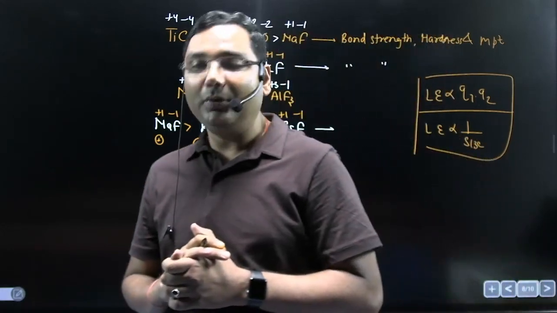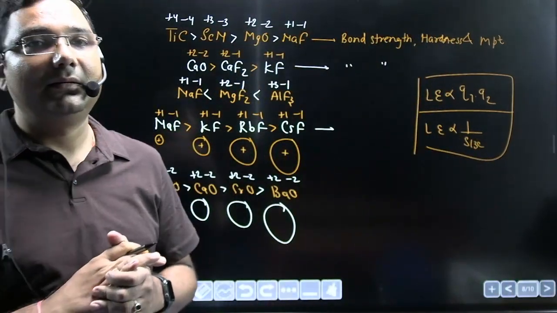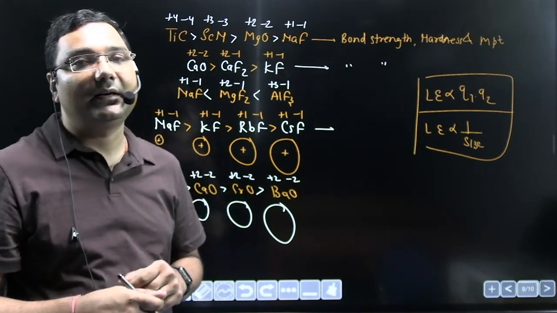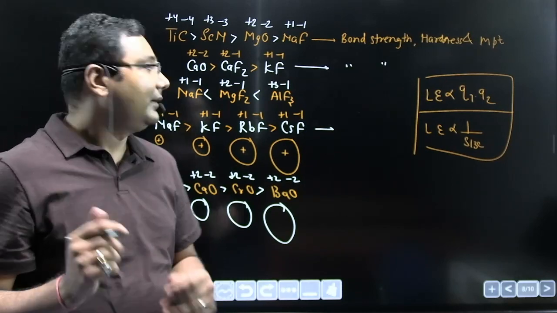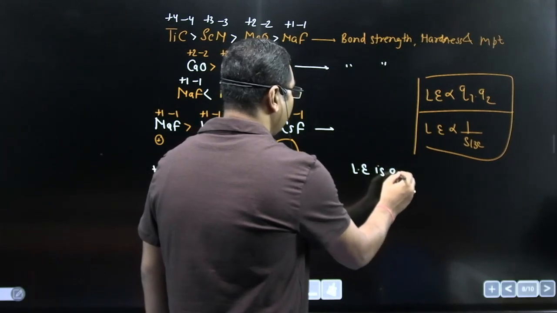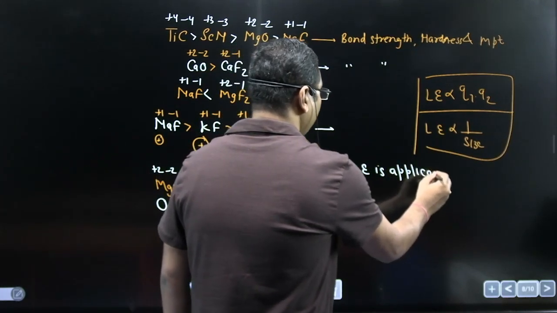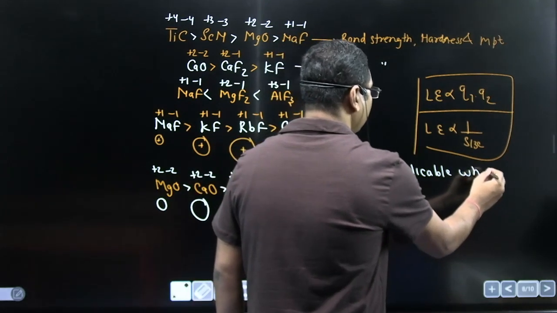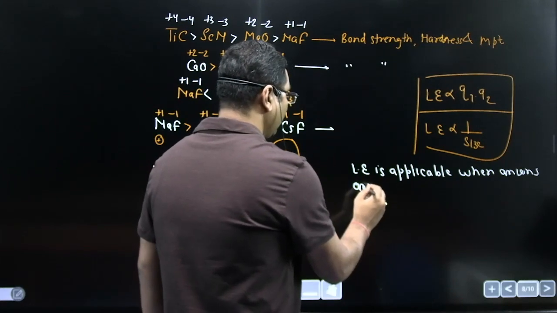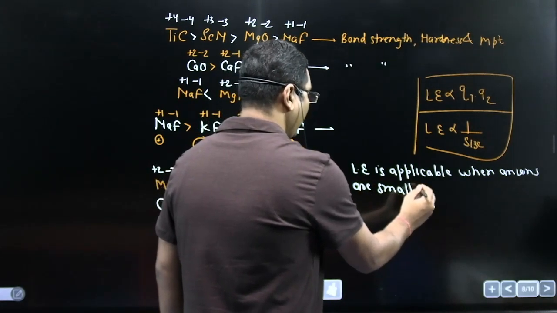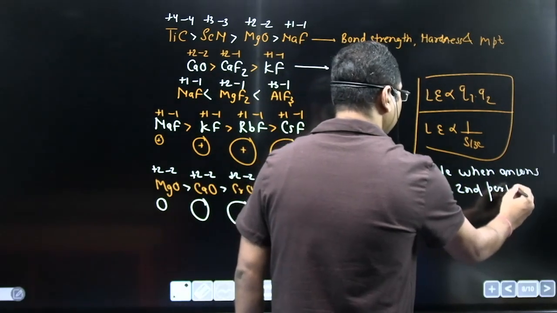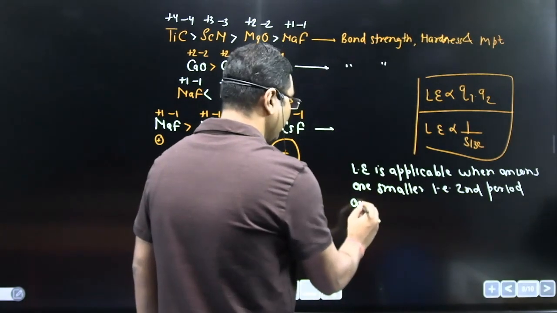But one thing that you have to keep in your mind, lattice energy is not always applicable for the explanation of hardness and melting point. Lattice energy is applicable when anions are smaller. That is second period anions.